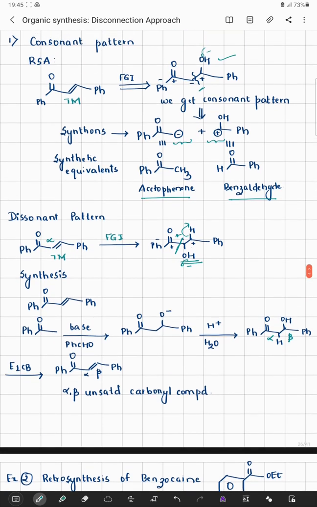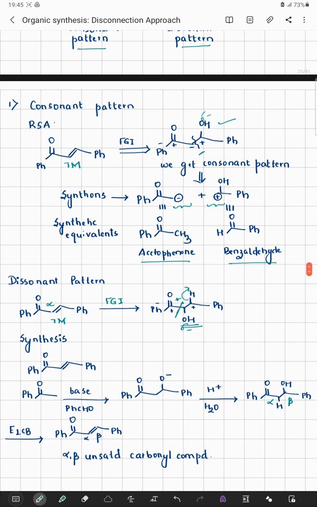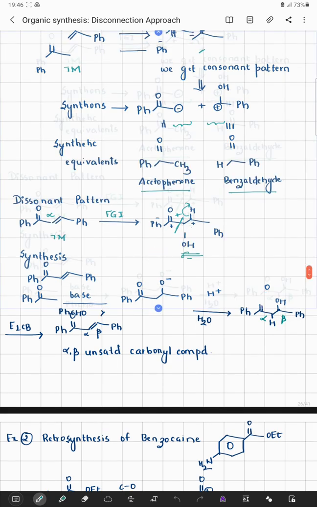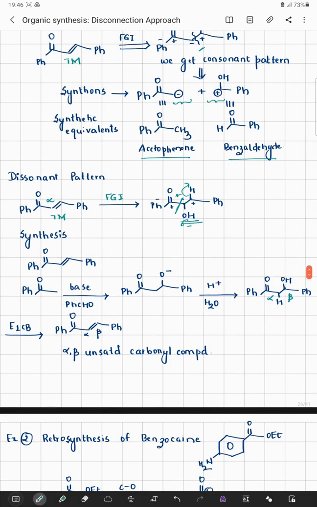Now for example, through a consonant pattern, we can react acetophenone with benzaldehyde to give me a target molecule which is an alpha beta unsaturated compound. In the dissonant pattern also, two molecules of benzaldehyde are reacting with each other in the presence of a protonic environment and water. Further, following an even CB reaction, they are going to give me an alpha beta carbonyl compound. So this is the system that we try to understand through a consonant pattern and a dissonant pattern.